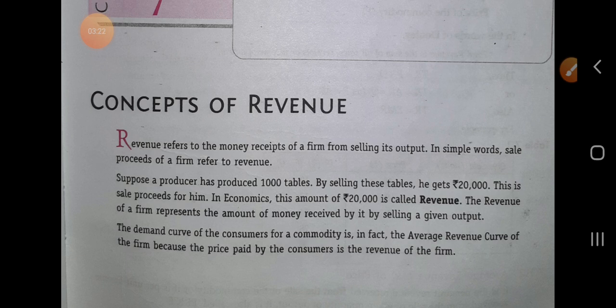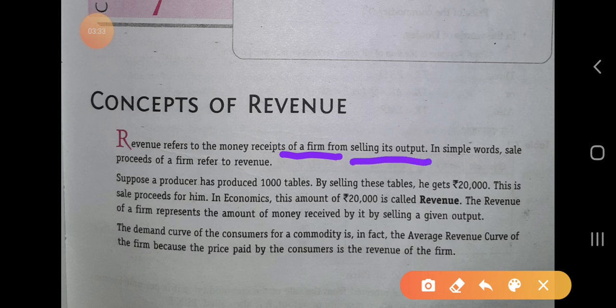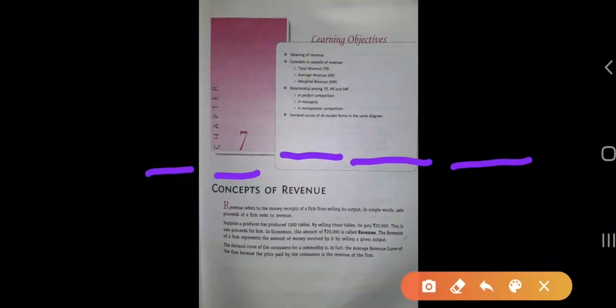So the revenue refers to the money which is the receipt of a firm from selling its output. Whatever output was produced, after selling it, the receipt, that is the income of the firm, is called the revenue. In simple words, sale proceeds of a firm refers to revenue. Whatever the firm's sale is, that is called the revenue.